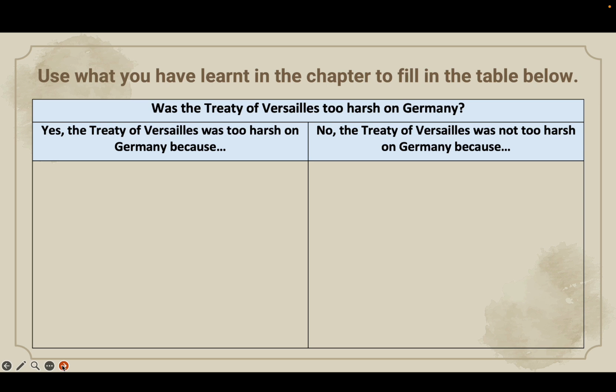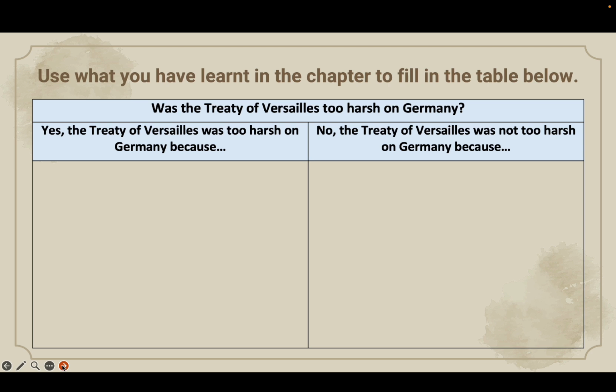Now, one of the questions that always surface when we talk about the terms of the Treaty of Versailles was whether the terms of the treaty were really too harsh on Germany. All right. Remember, as students of history, we need to look at both sides of a coin. We can't just take an extreme standpoint. We need to look at it in terms of how it was harsh on Germany, why it was not harsh on Germany. All right. We have to look at both sides of the picture.